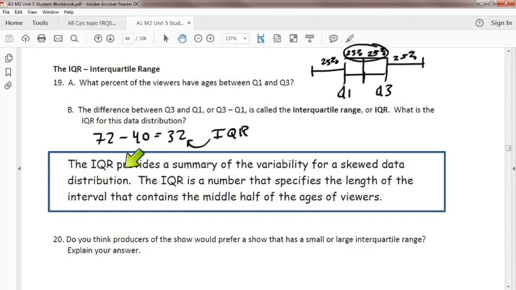Okay, now I'm going to read this one line right here. And I want you guys to tell me what word you think is the weirdest word in this thing. The IQR provides a summary of the variability for a skewed data distribution. What is the weirdest word in there? Distribution? Variability. Variability? Skewed? Yeah, those are all weird words. Okay? The weirdest word, I think, right now, because I feel like we've talked about skewed. Distribution, I think that's the least weird out of all of them, but variability, what the heck does that mean?